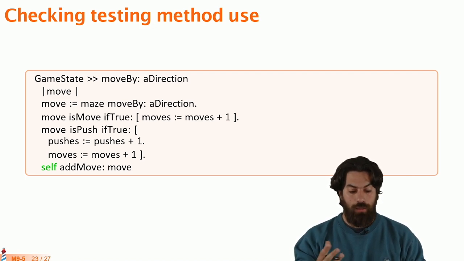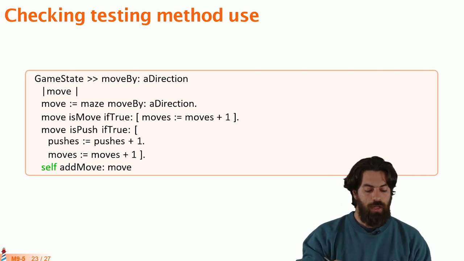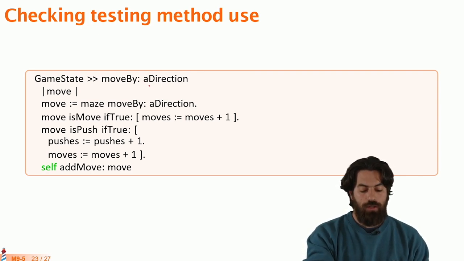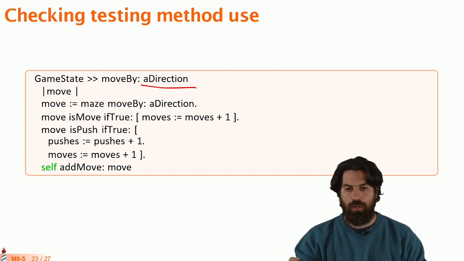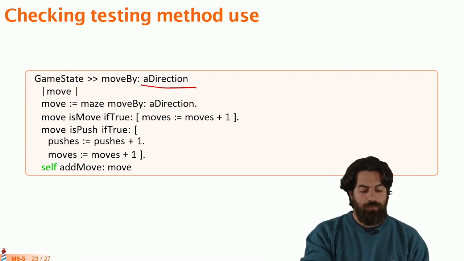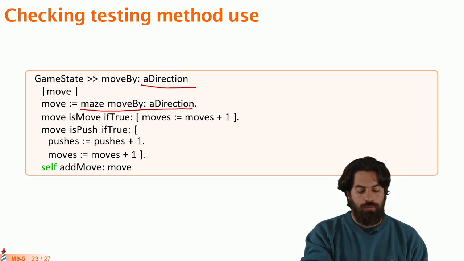If we take a look at how they are used, what we see is that the game state is requested to move the robot in a direction. The direction is moving up, down, left, or right. And then the maze, which is the model behind, is going to give us the result if you want to move in this direction.